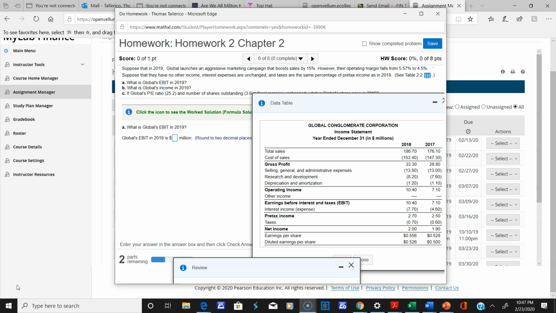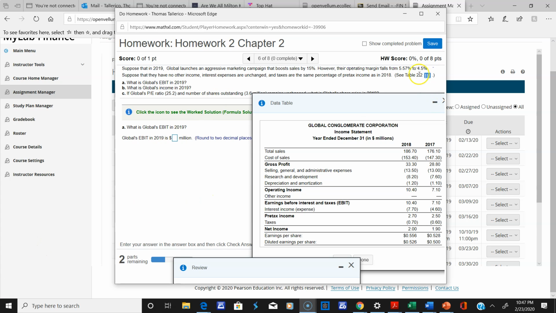However, their operating margin falls from 5.57 to 4.5. Suppose that they have no other income, interest expenses are unchanged, and taxes are the same percentage of pre-tax income as in 2018. So here's the table.